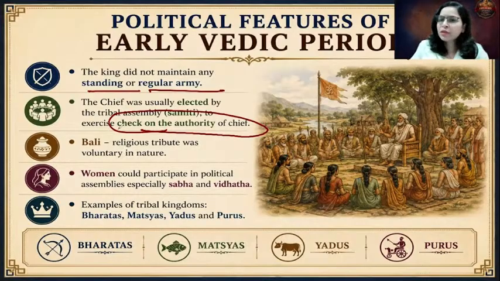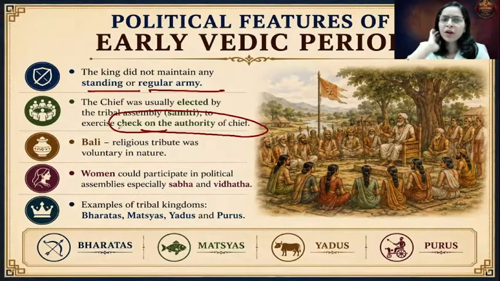Now, what about the taxation system and all? See, as I've clearly mentioned, it was the beginning of the forming of a tribal kingdom, so things were not formalized. Bali was one tribute which was given to the Rajan. This was in the name of religion, so it was called a religious tribute. But again, it was not compulsory, it was voluntary in nature. If you wish to give something to the Rajan, you may give it as per your choice.